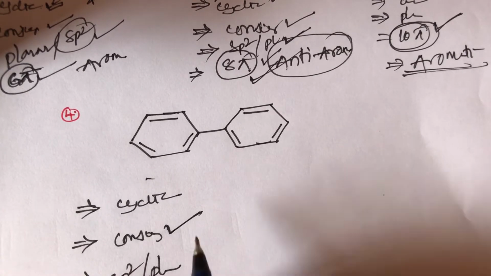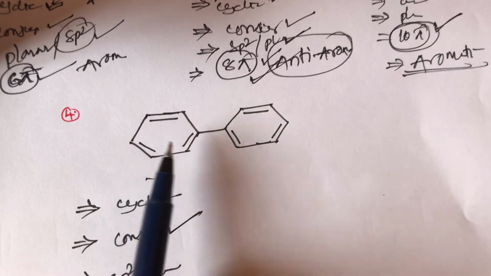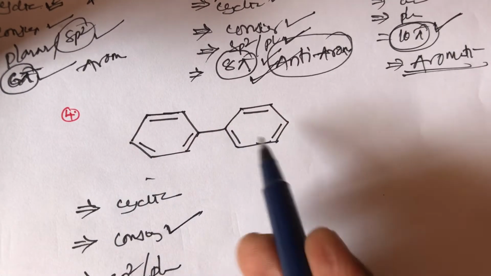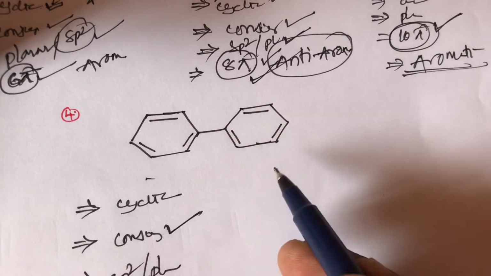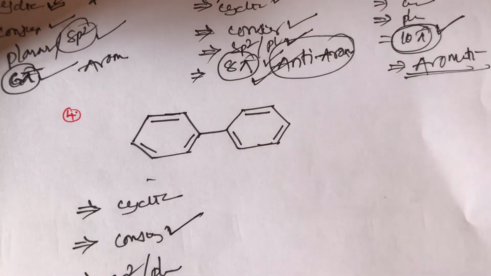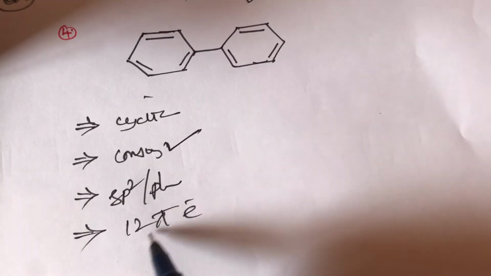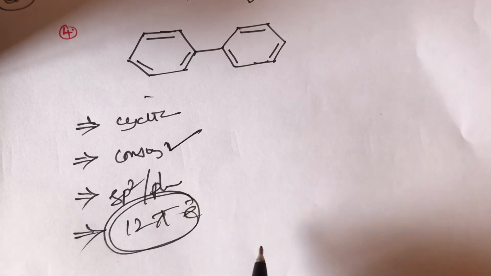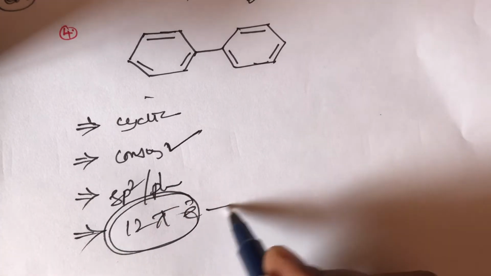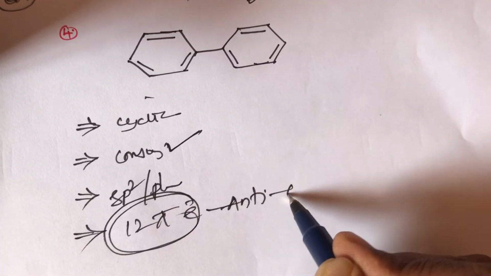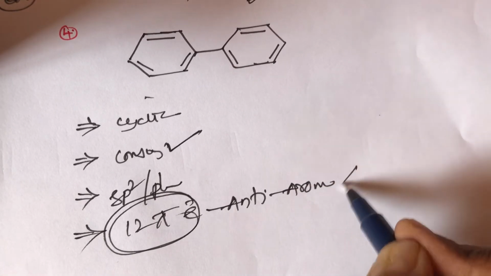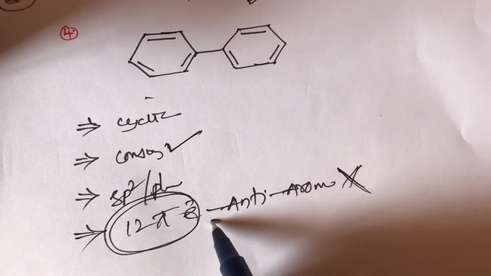And for the fourth condition, how many pi electrons are there? 1, 2, 3, 4, 5, 6. A total of 6 pi bonds, 6 double bonds, are there. Each double bond contains 2 pi electrons, so in the biphenyl compound a total of 12 pi electrons are present. These 12 pi electrons belong to anti-aromatic, but that is wrong. This does not belong to anti-aromatic.